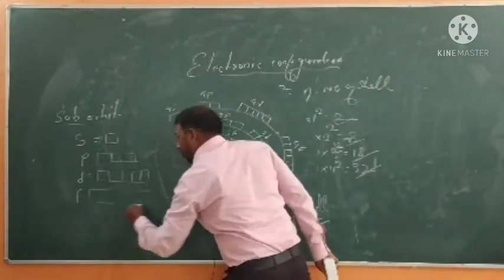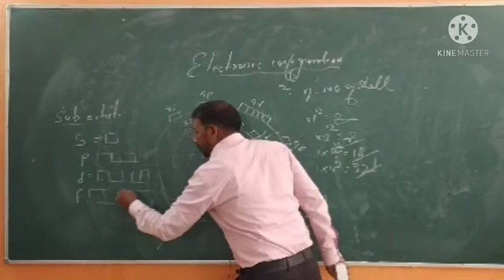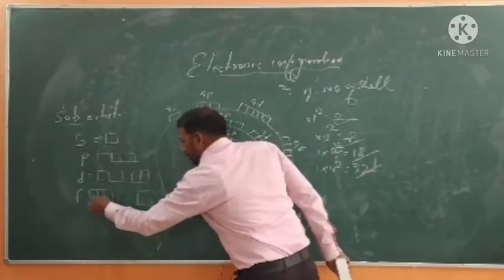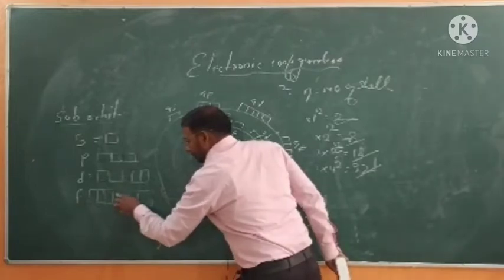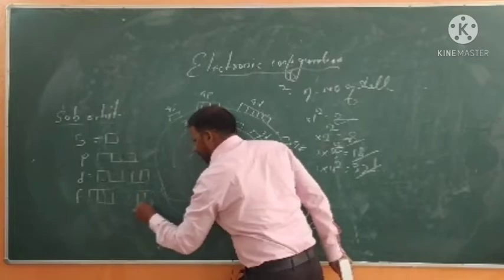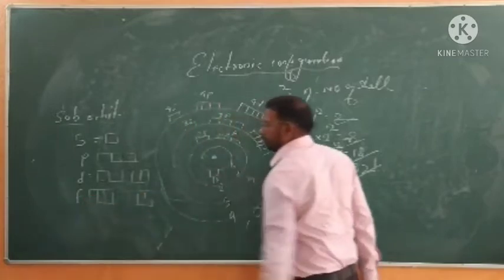Just see 4f. F has 7 rooms: 1, 2, 3, 4, 5, 6 and 7.